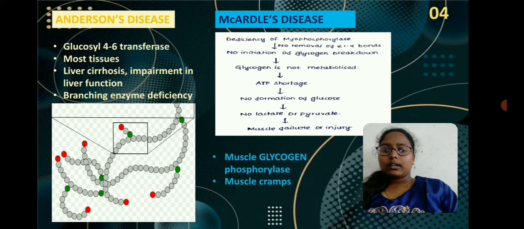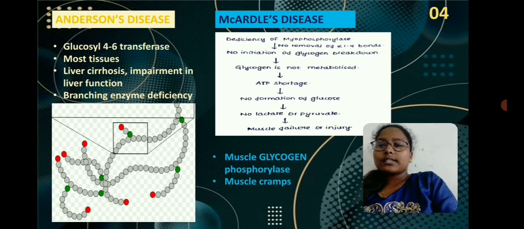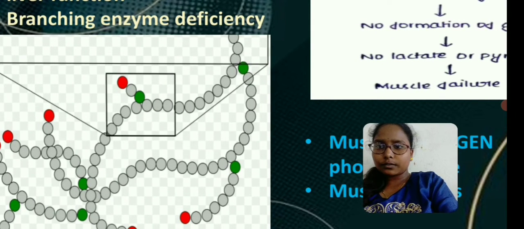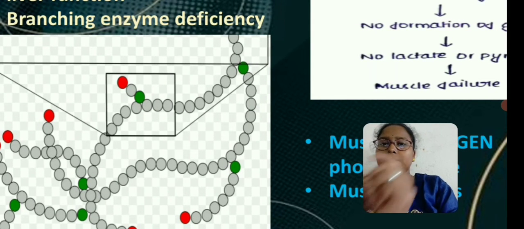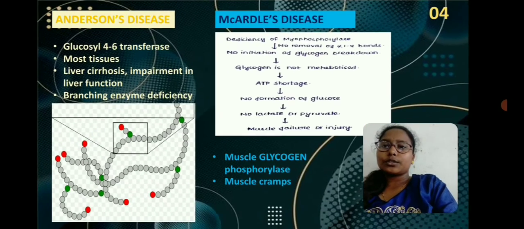Anderson's disease is also called amylopectinosis, which is the other synonym for Anderson's disease. Now you can see in this picture the less branched glycogen, that means only this branch of the glycogen will be accumulated. That means the broken down parts of the glycogen will be accumulated all over the tissues.